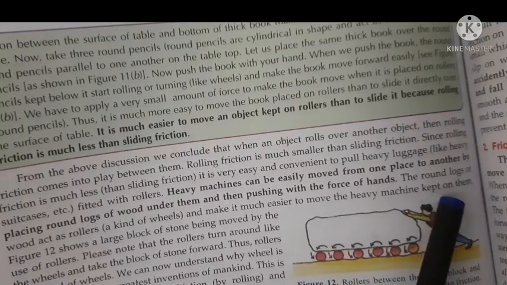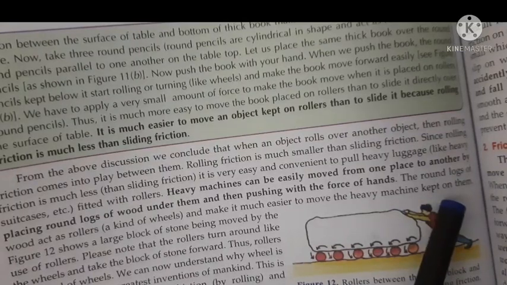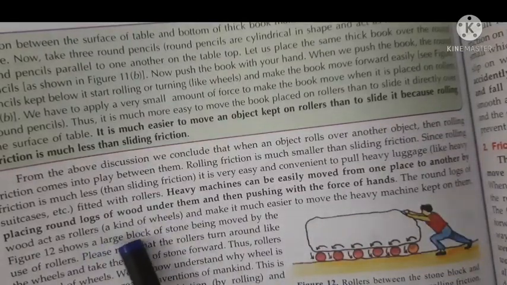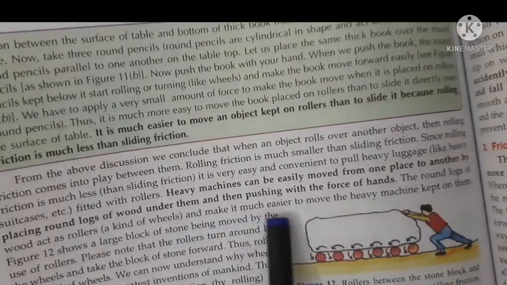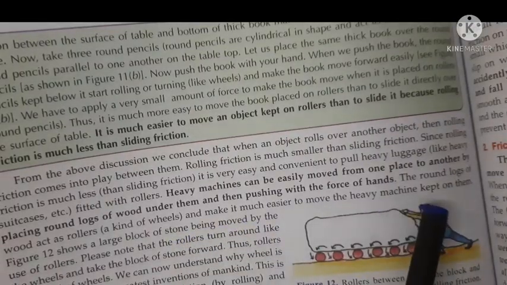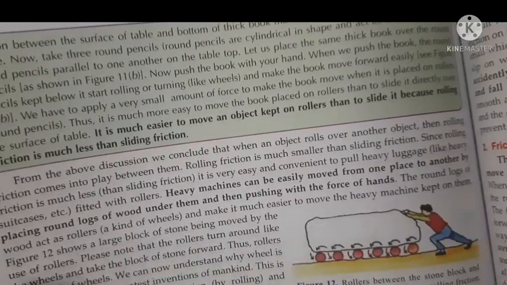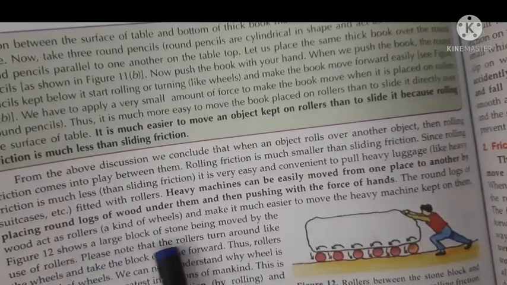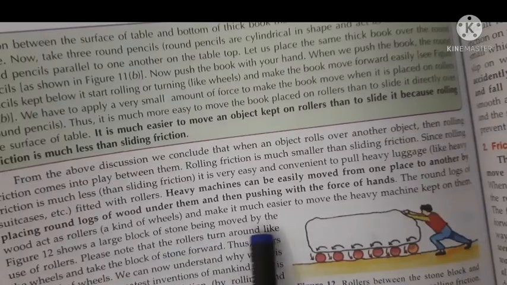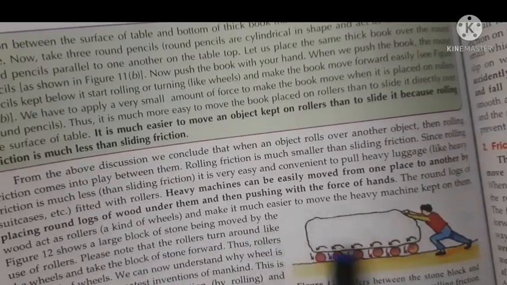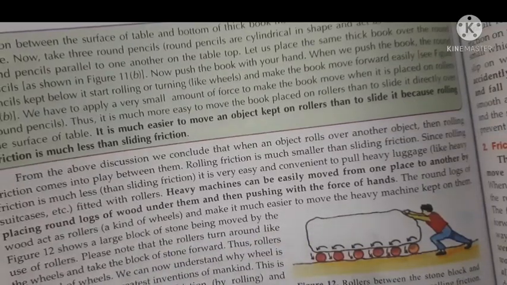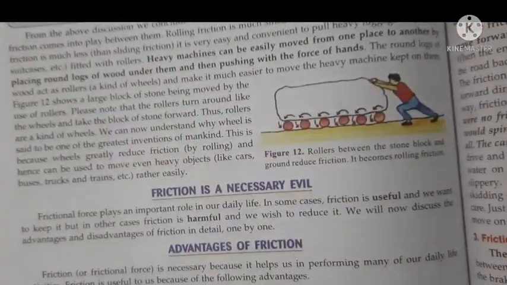The round logs of wood act as rollers, a kind of wheels, and make it much easier to move the heavy machine kept on them. So it is easier to move a heavy machine. A large block of stone is being moved on these rollers, and the stone can be moved over them. So this is about the 3 types of friction.